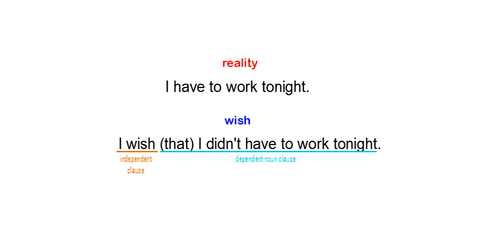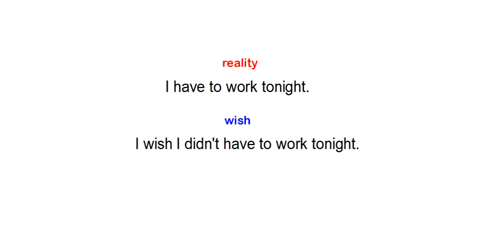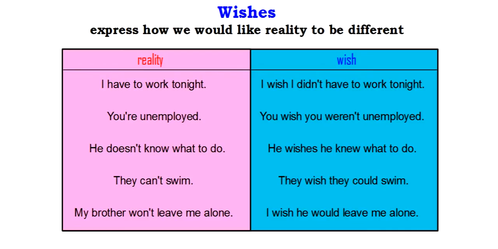So that's the structure of the clauses, but let's really focus on the verbs. That's what's important here. If you look at the verb in the reality, have, versus the verb in the wish statement, you'll see it takes a very different form. And that's generally how we express a wish when we're showing that reality is different than what we wish, or what we wish is different than reality. The verb has to change in a certain way. So a wish is how we express the way we want reality to be different than it is.